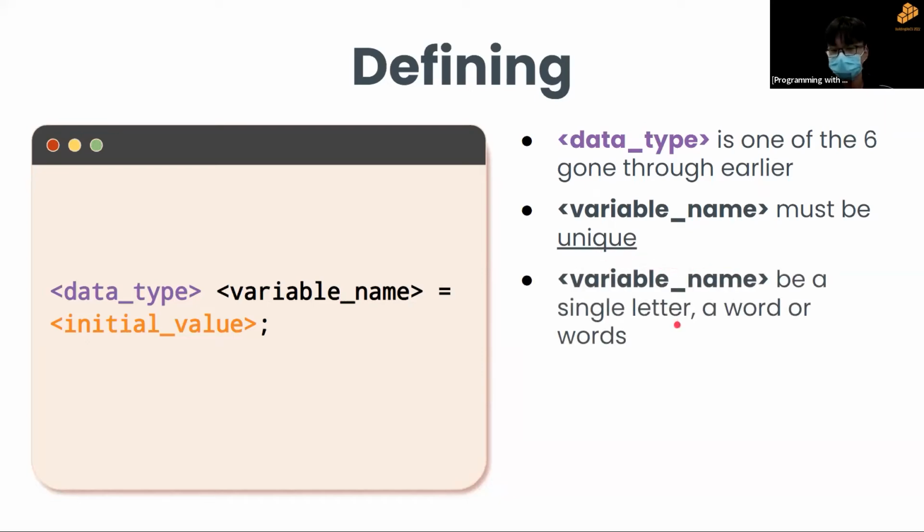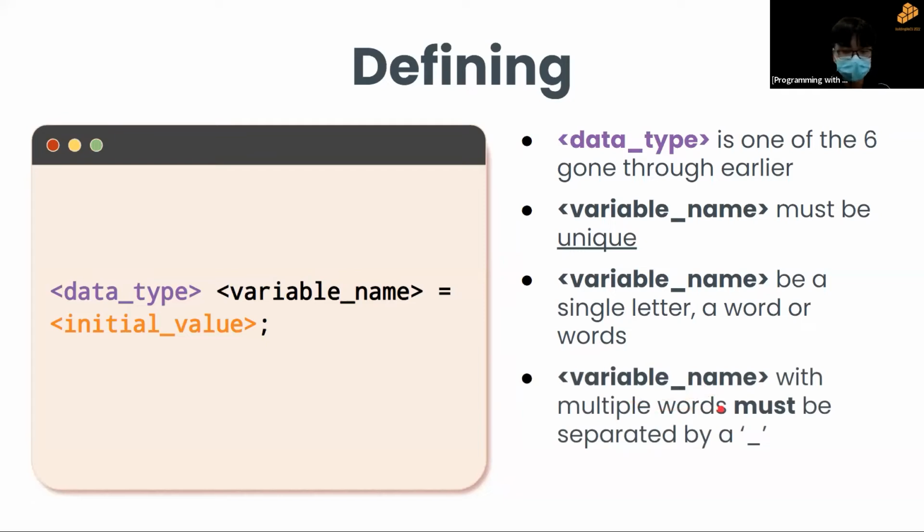A variable name can also be a single letter, a word, or words. I can name my variable a letter like X or Y or Z, or a word like maybe the name of a person, so my variable name is just name. Or it can be words, like in this case, variable name, which is 2 words. But take note that if you want to use multiple words, the space must be replaced with an underscore instead.